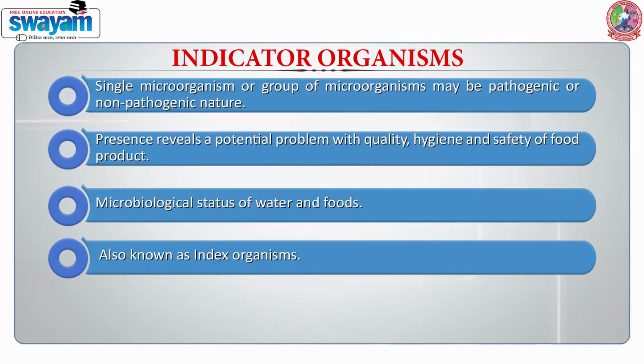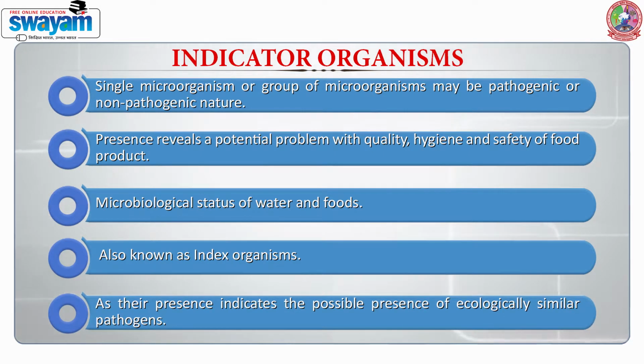Why index organisms? Because their presence indicates that there is a possibility that other pathogens or logically similar pathogens are present.